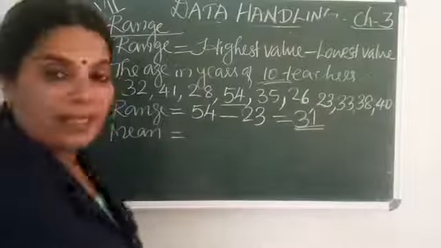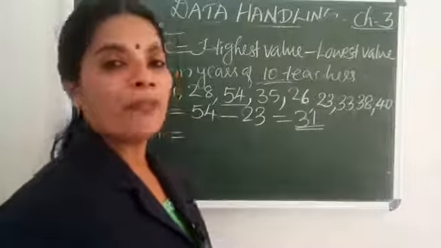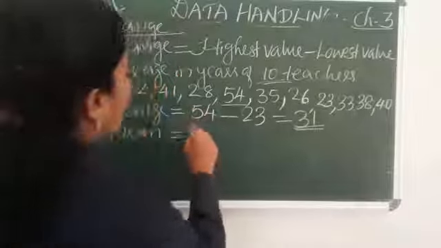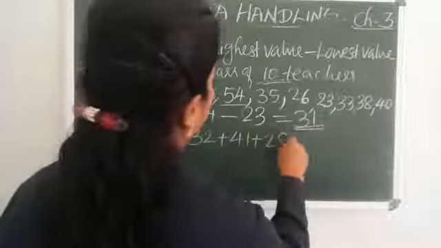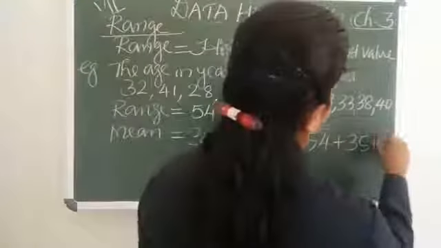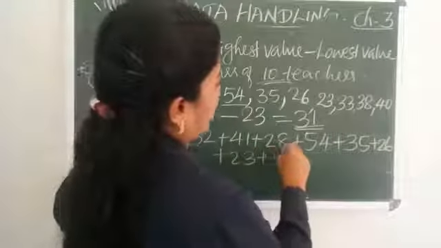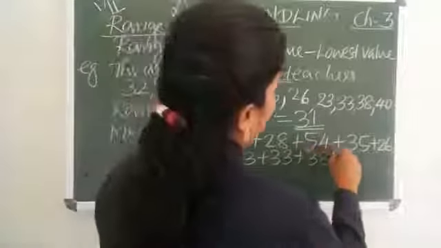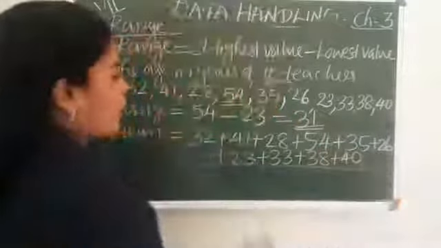Then find mean. Mean means what? Sum of all observations by number of observations. Find the sum of all the observations: 32 plus 41 plus 28 plus 54 plus 35 plus 26 plus 23 plus 33 plus 38 plus 40, by number of observations.